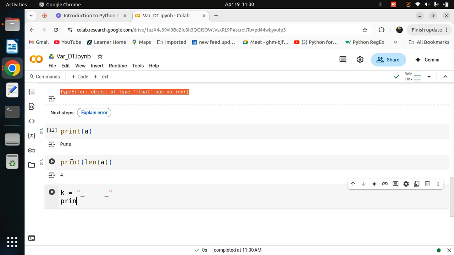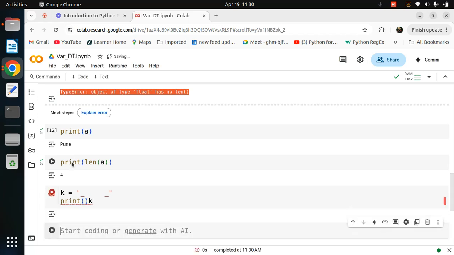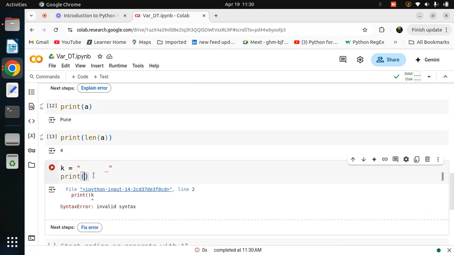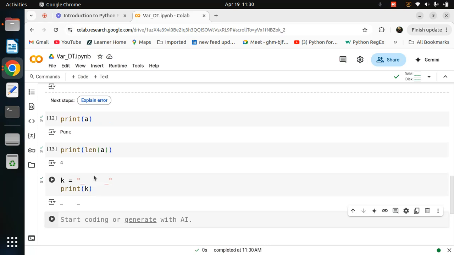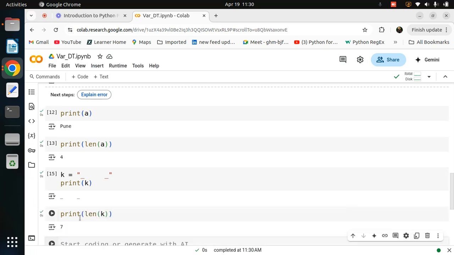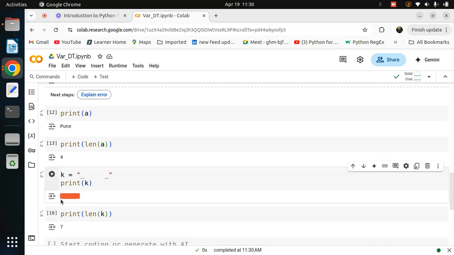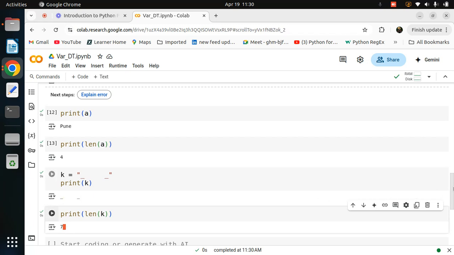And now if I want to print that, definitely you can print, because inside a double quote you can use anything. See, and now for example, if you want to count the length also, this is also possible, because a string has a length. So inside a string we can put anything, right? Why 7? Don't worry, just simply count that. This underscore is 1, this underscore is 2, and between them there are a total of 5 spaces. That's why the length will give you 7.